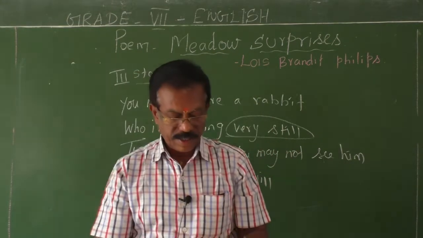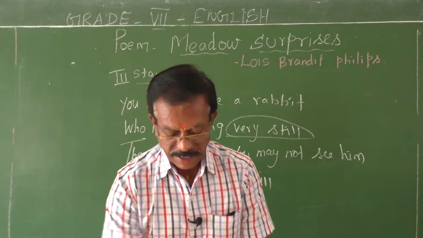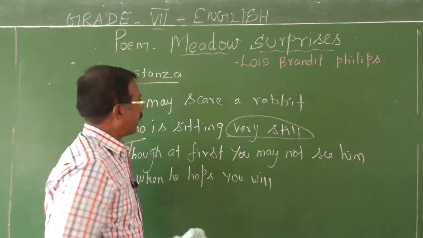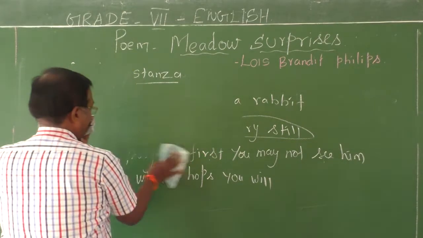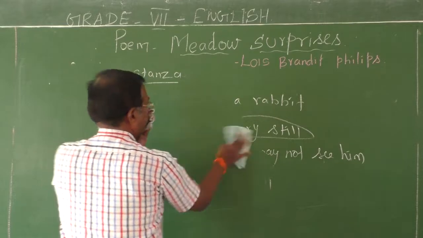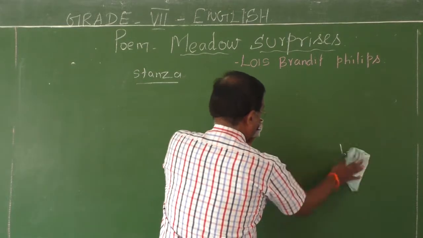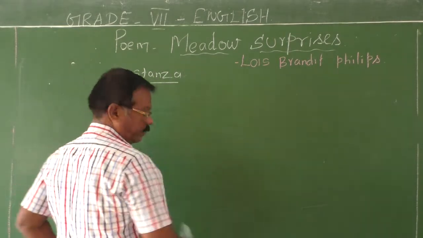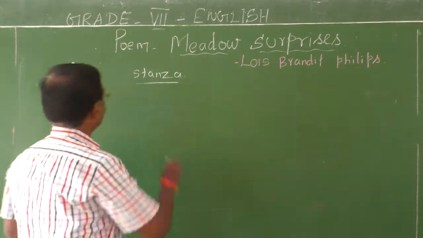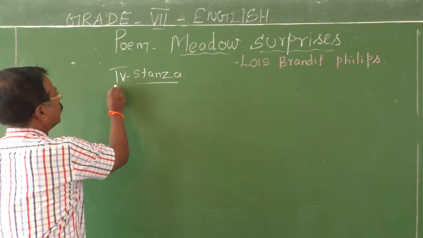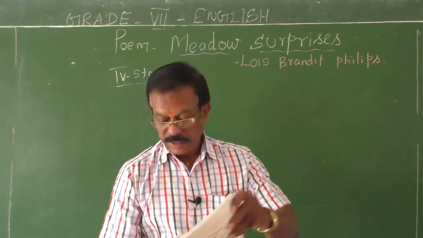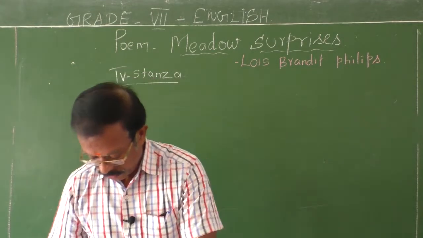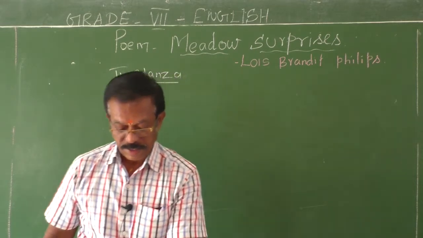Okay, fine. Then let me write the lines of the fourth stanza on the board, and let me explain. So, the fourth stanza. What does the poet say in the fourth stanza of this poem?